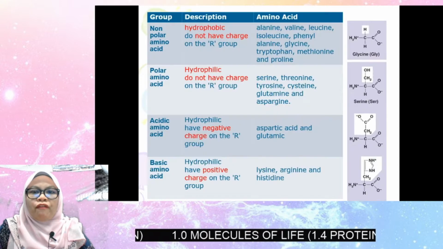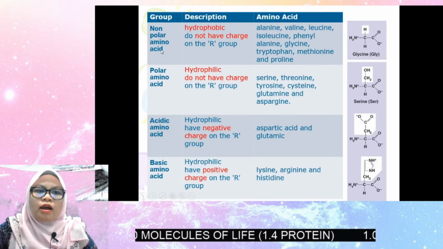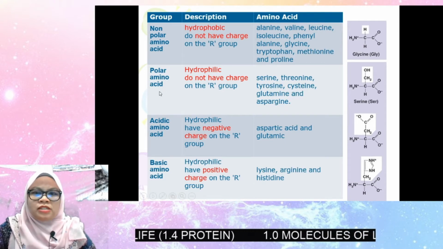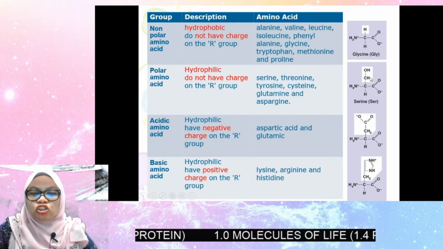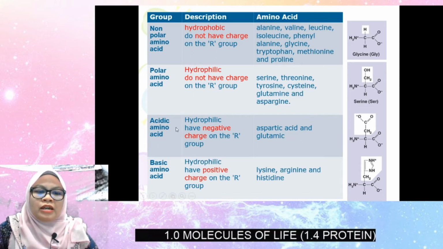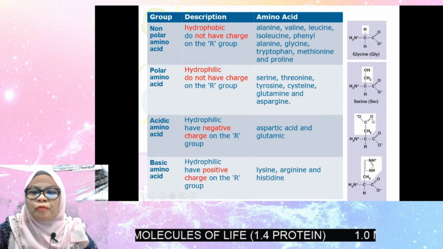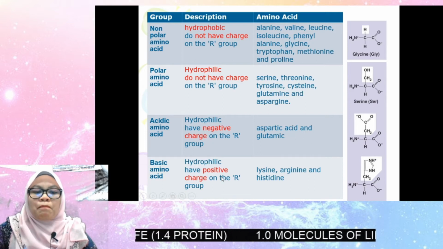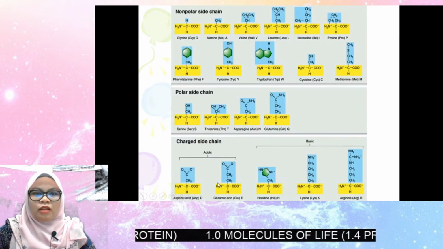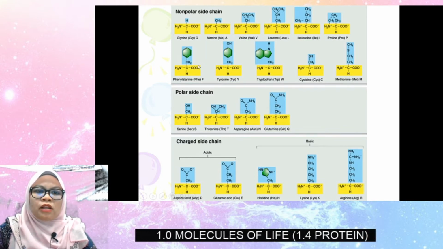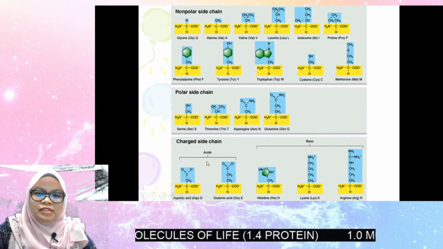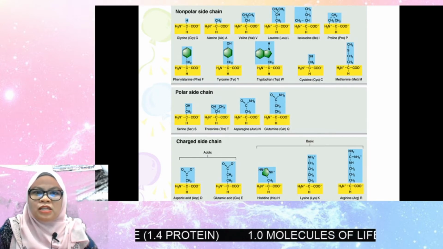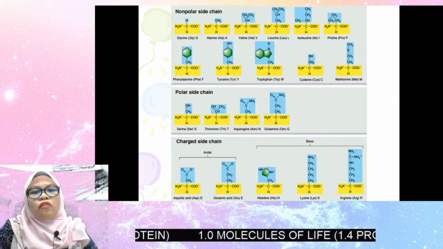So I repeat, we have 4 groups of amino acid: non-polar amino acid with no partial charge, and polar amino acid, meaning the R group has a slight or partial charge. The acidic amino acid has a negative charge at the R group, and the basic amino acid has a positive charge at the R group. So here are examples for non-polar, polar, acidic and basic amino acids. No need to memorize all the names of amino acids. Just know how to identify the group of amino acid.